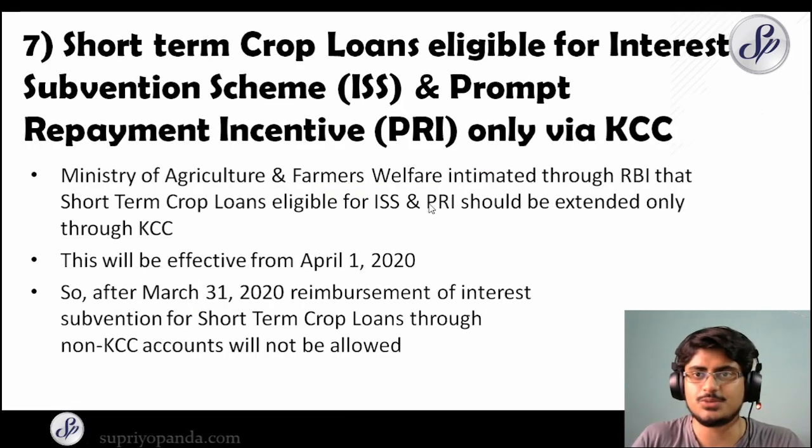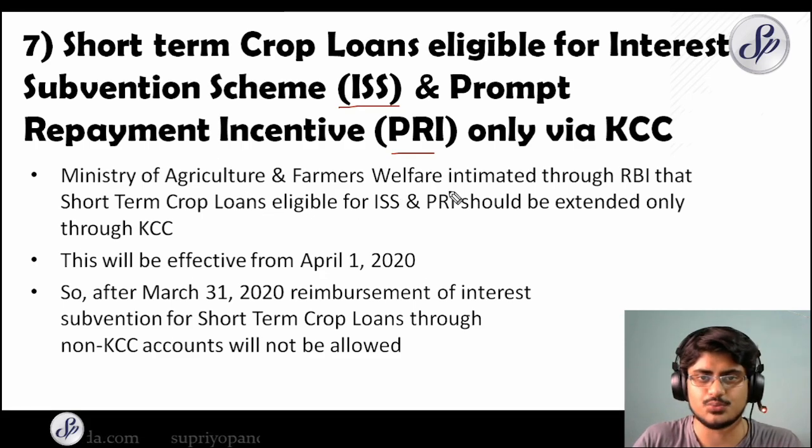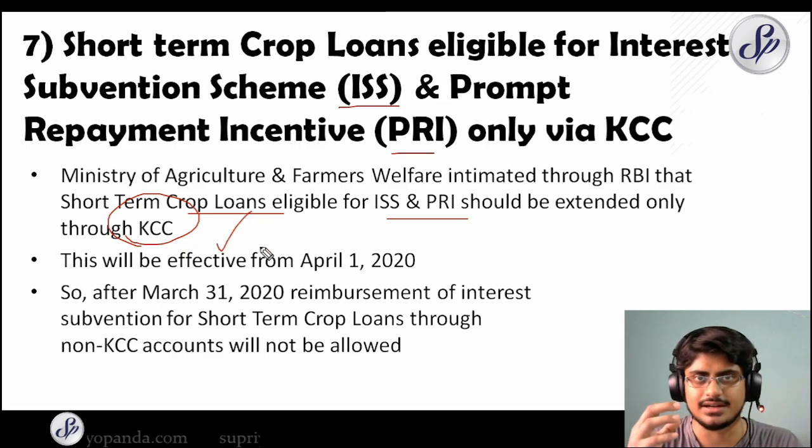Short-term crop loans eligible for interest subvention scheme ISS and prompt repayment incentive only via KCC. So the Ministry of Agriculture and Farmers Welfare intimated through RBI that short-term crop loans eligible for ISS and PRI should be extended only through KCC. So only through KCC they can be extended. The Kisan Credit Card, and this will be effective from April 1, 2020.